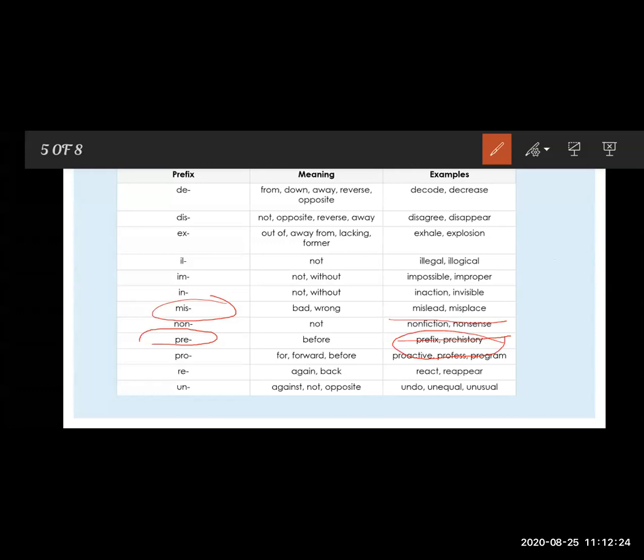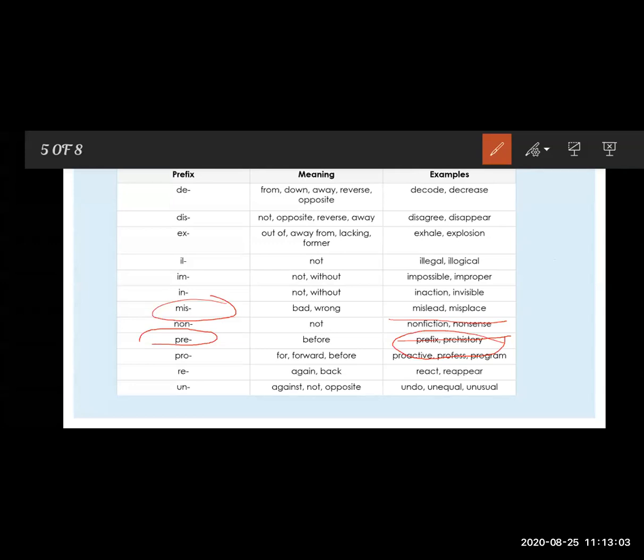And what is a prefix? A prefix is a letter or a group of letters or a syllable added to the beginning of a word. Means only before the base word we add the prefix. Prehistory means before history, and prefix, with affix, means before the affix.